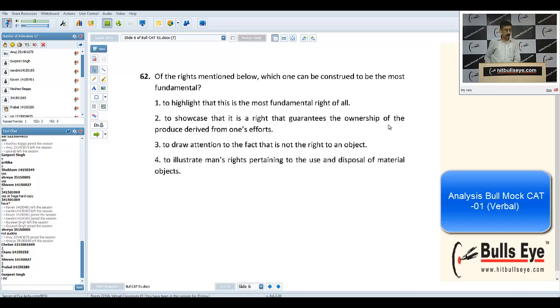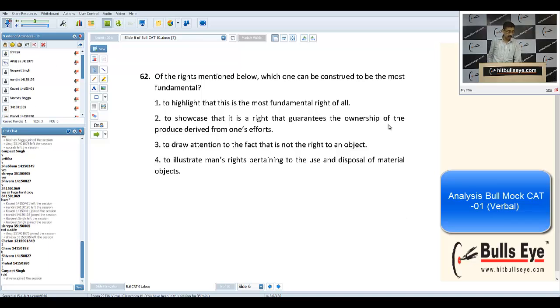Let's say I picked up this one, Gurpreet. Okay, you did. Fine. Of all the rights mentioned below, which one is constituted to be the most fundamental? You should have the RC right in front of you, because otherwise while doing analysis it is very difficult for us to recall all the answers right now. But now it is about your most fundamental right.